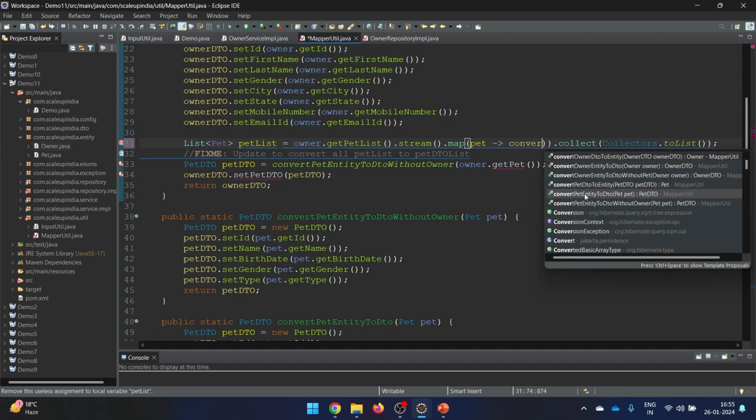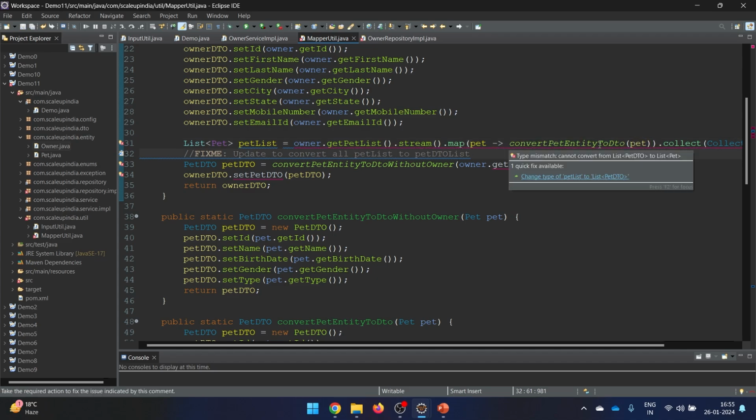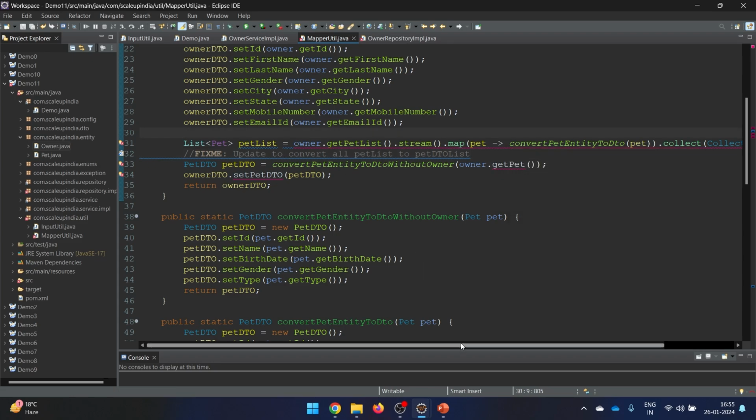So the right method is convert pet entity to DTO. This one is the right method, and now it will go fine. So okay, still there is some mistake. Cannot convert from pet DTO to pet. Okay, why is it so?